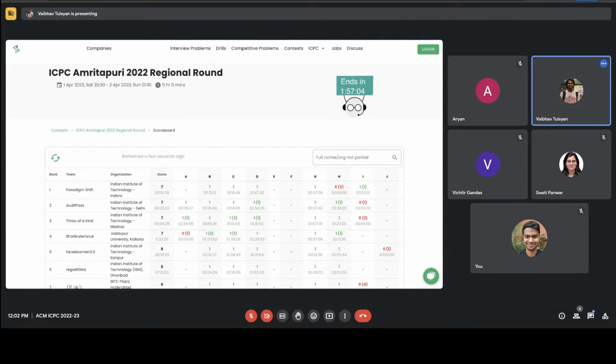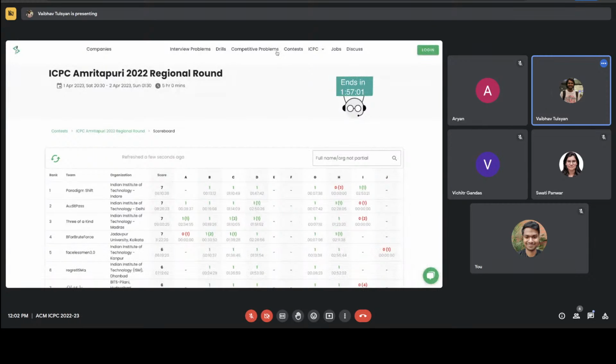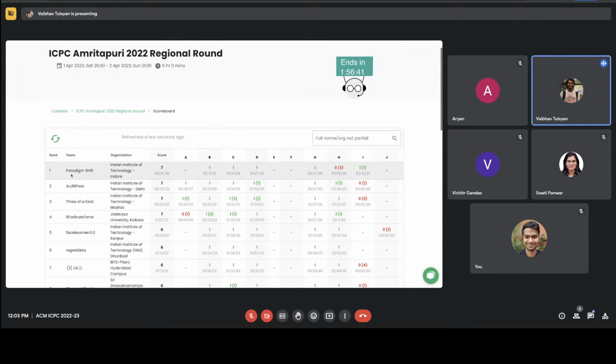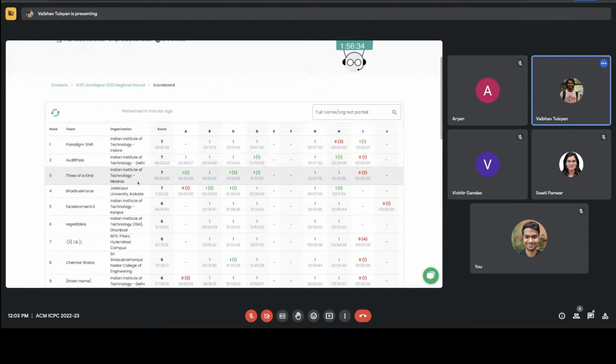Hello everyone, and we are back. There are some significant updates on the leaderboard. We have Paradigm Shift at rank 1 now with 7 problems. Audit Pass is very close behind, just 16 minutes away in terms of time penalty. Paradigm Shift hasn't solved Make It Zero yet, so that's going to be very interesting. Three of a Kind follows closely as well, only 34 minutes away from Audit Pass.